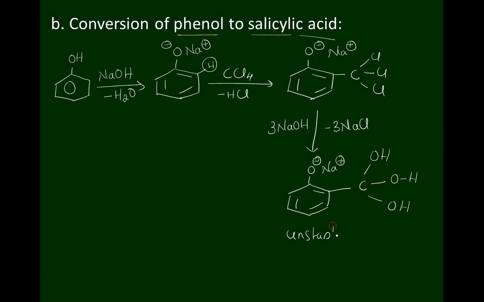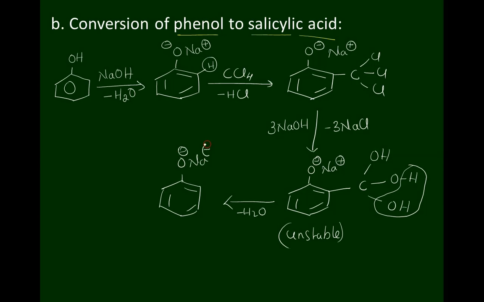Therefore, it easily undergoes a dehydration reaction, minus H2O, to form one more intermediate, with O minus Na plus and C double bond O, OH. The sodium salt of salicylic acid is obtained, which is subjected to acidification.